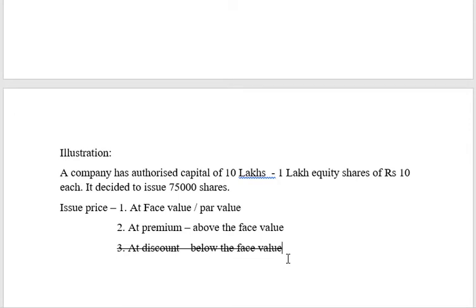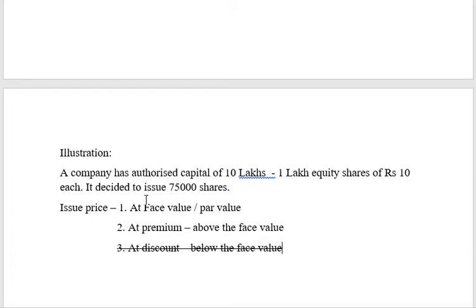Right? So as per the law, what are the agreed modes of issue? The agreed modes of issue are at face value or at premium, which is above the face value. So this premium amount will also be collected from the shareholders at whichever stage the company wants to decide. Am I clear, friends? So now in this illustration, what is the authorized capital?